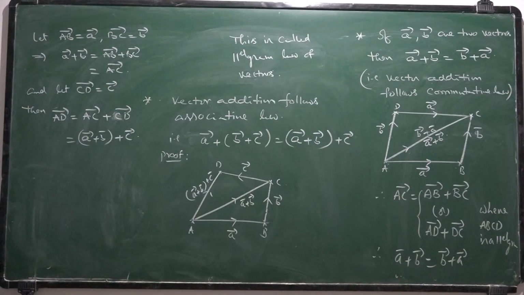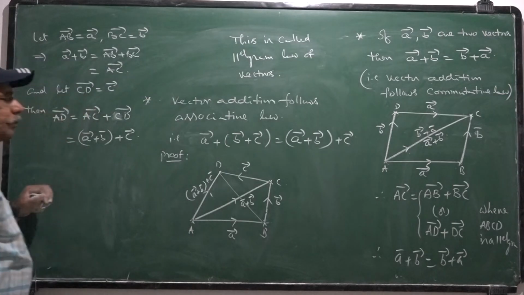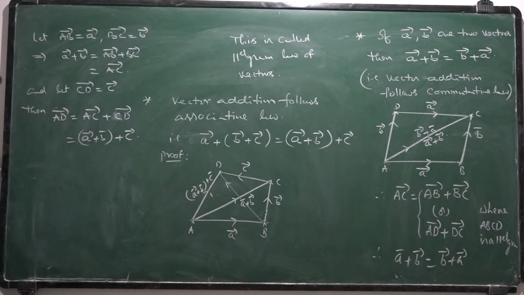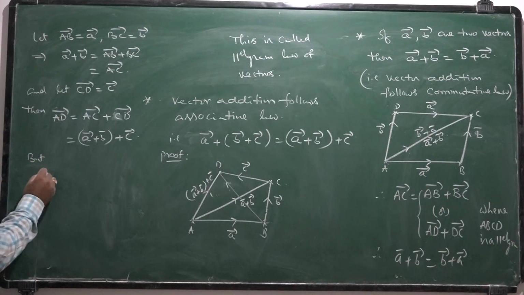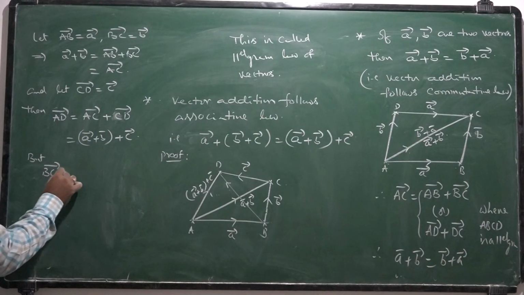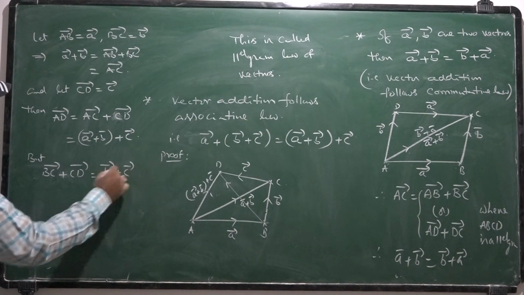Similarly, once you take this diagonal, BC bar plus CD bar equals B bar plus C bar itself.